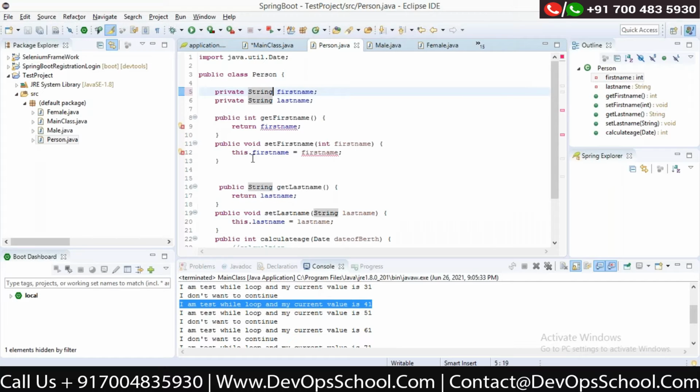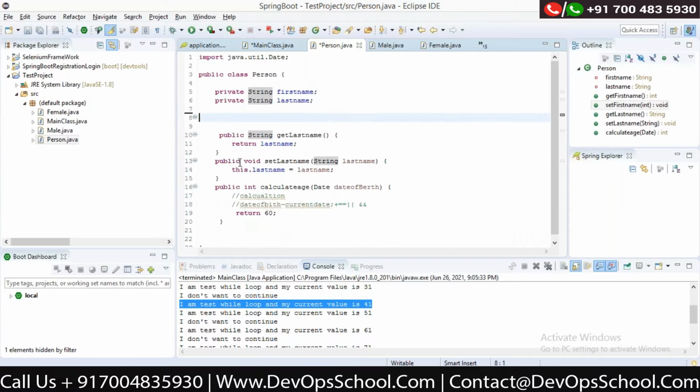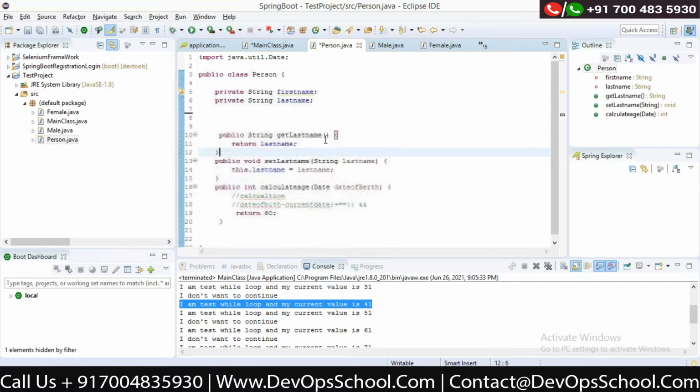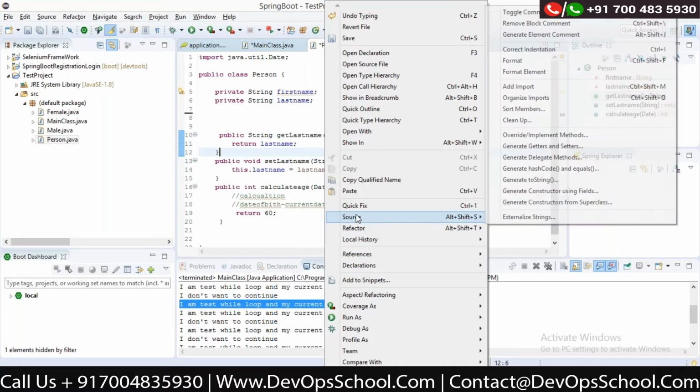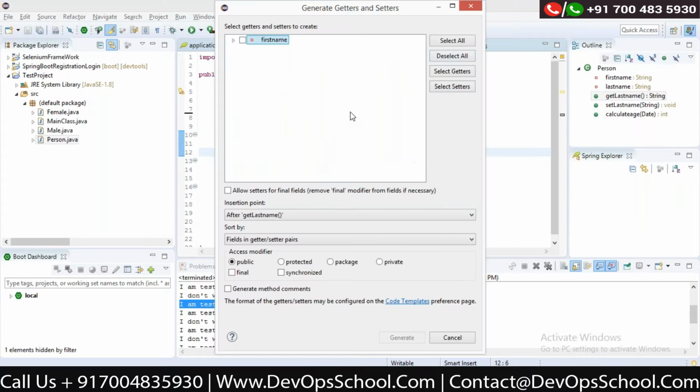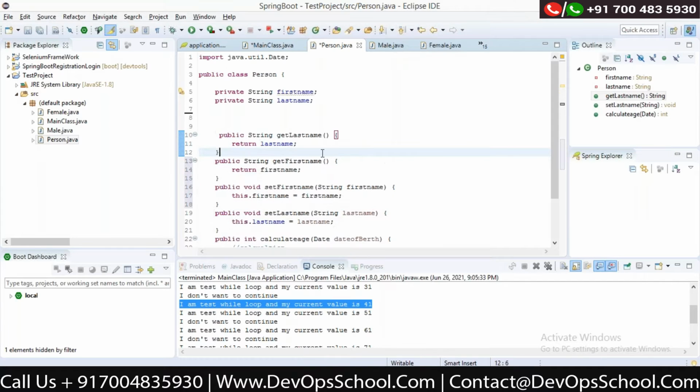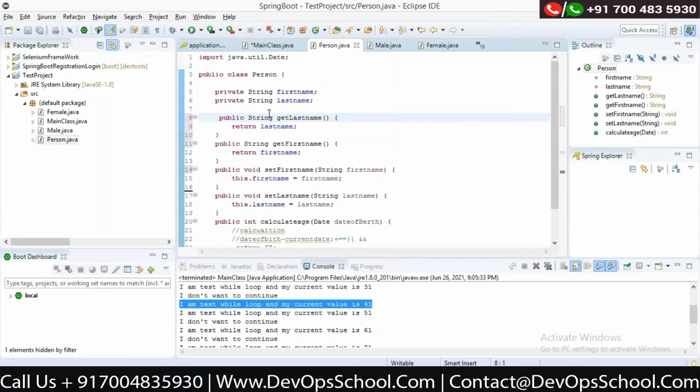I'll make it a string only because first name and last name should not be a number. So this person has two properties, one is the first name, one is the last name. So now I have created two classes, one is male and one is female.